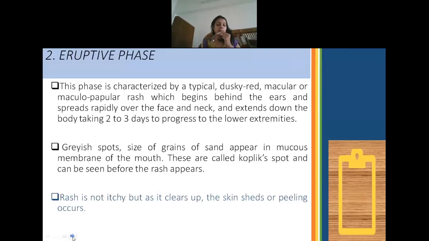There are grayish spots, the size of a grain of sand, and initially they are seen only inside the mucous membrane of the mouth. At that time they are referred to as Koplik spots. Usually this rash is not itchy, but during the healing stage the child can have peeling of the skin wherever there was rash.